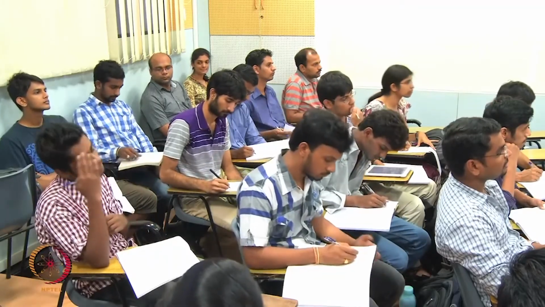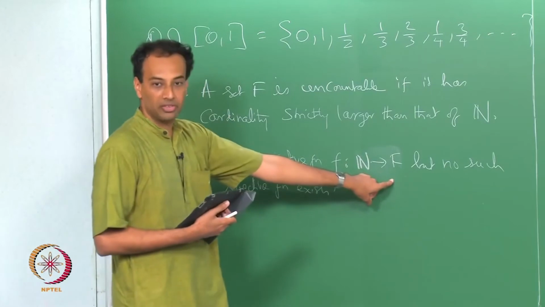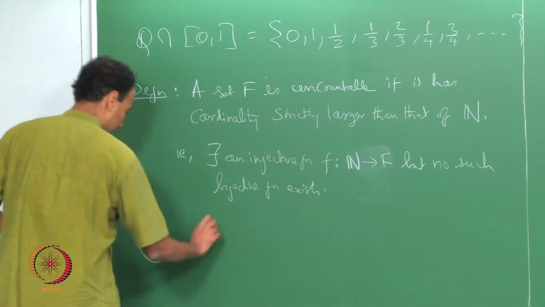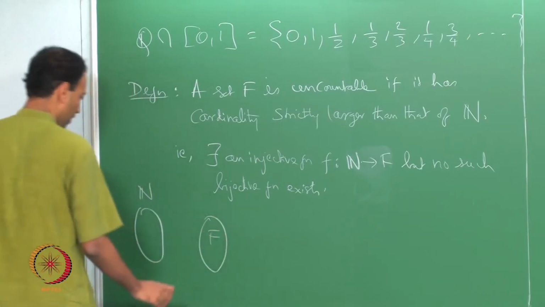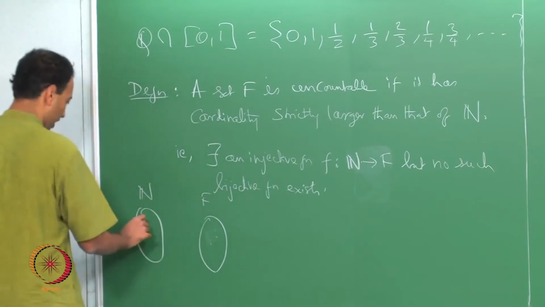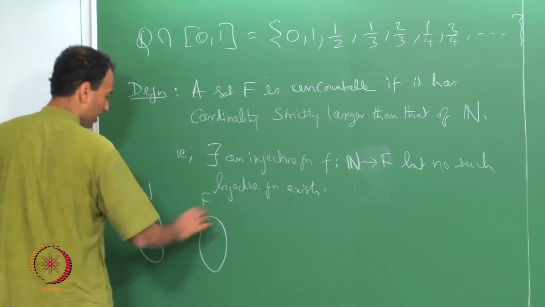So, there is an injection from n to f, which means that if this is my n and that is my f, then for every natural number I can associate.